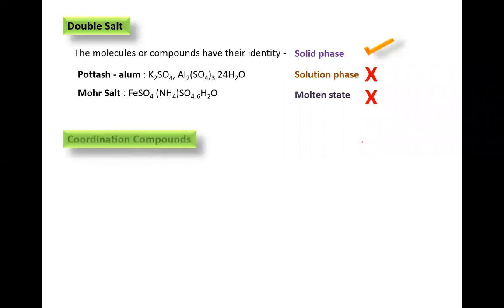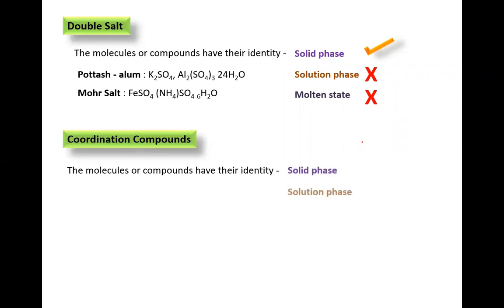But in the case of a coordination compound, if you take it in solid phase, solution phase, as well as molten state, what about the condition? Does it retain its identity in all three? Yes, in all three states: solid, solution, and molten.